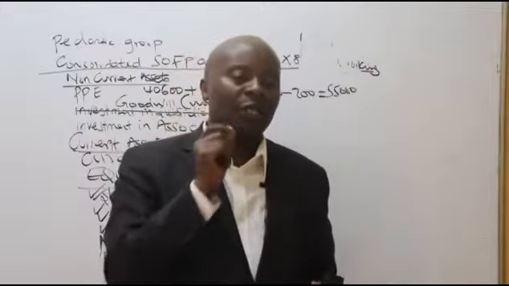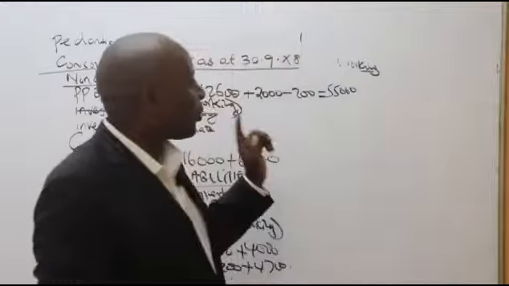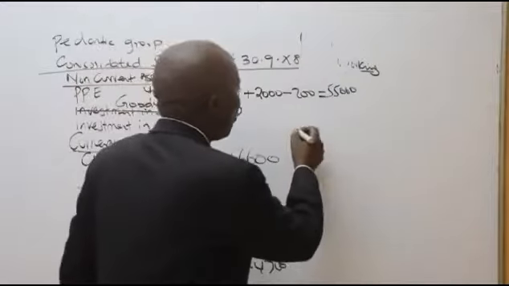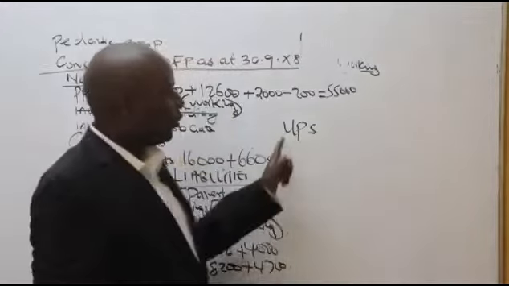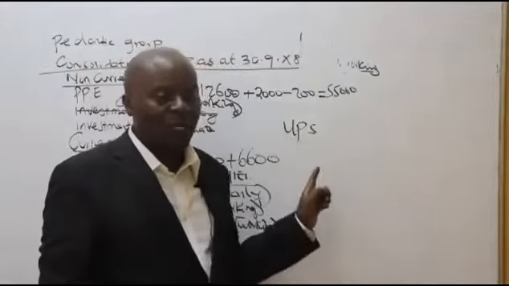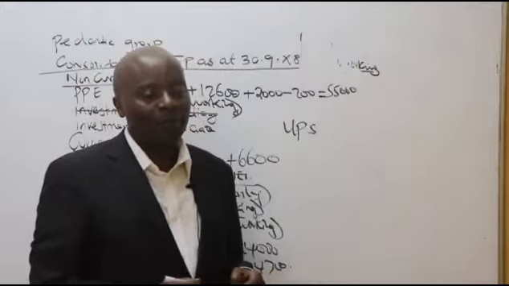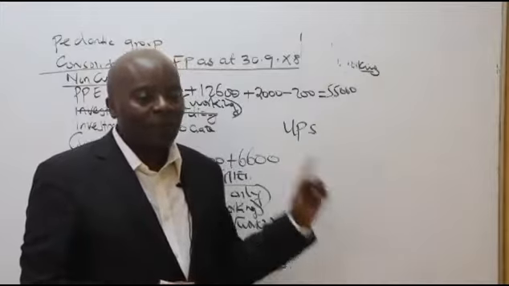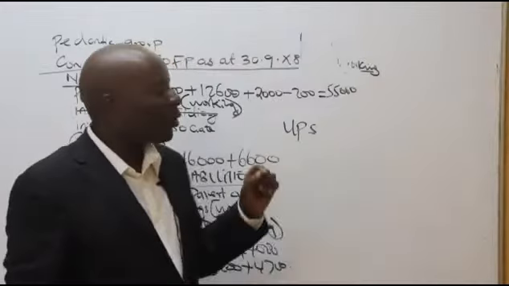In the balance sheet, there is something that I'm interested in. In the statement of financial position, I'll be interested in what we call the famous UPS. So please write in full: UPS is unrealized profit on stock.